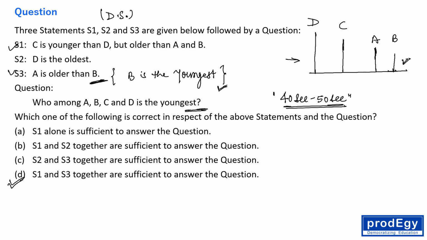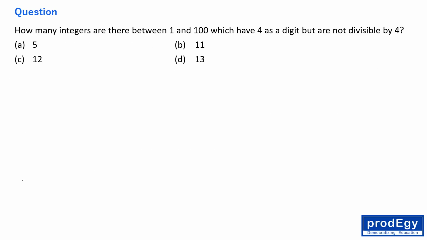Now let's move to another one. The question is saying how many integers are there between 1 to 100 which have 4 as a digit but are not divisible by 4.